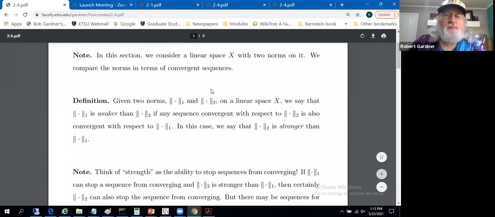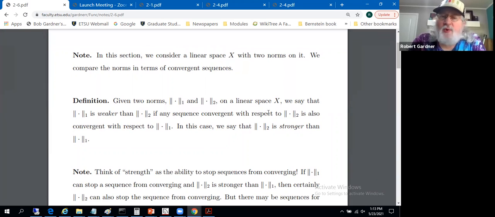So given two norms, norm 1 and norm 2, on a linear space X, we say that norm 1 is weaker than norm 2 if any sequence convergent with respect to norm 2 is also convergent with respect to norm 1. And we'll also say in that case that norm 2 is stronger than norm 1.